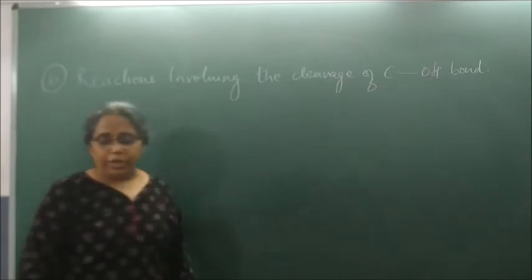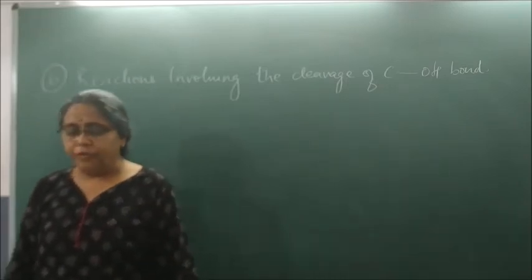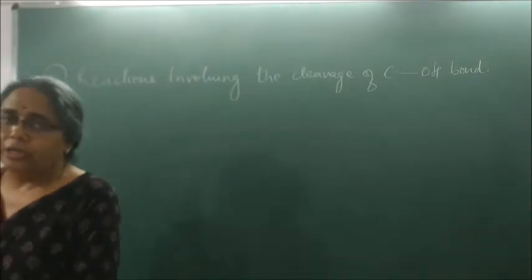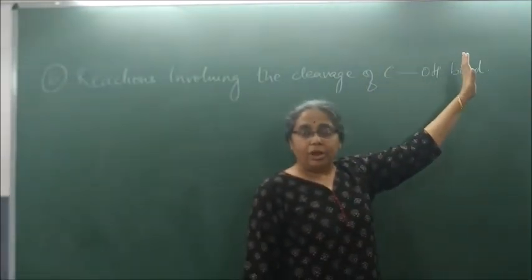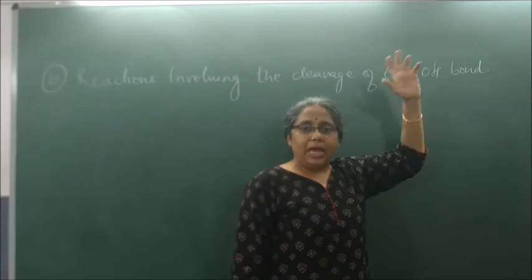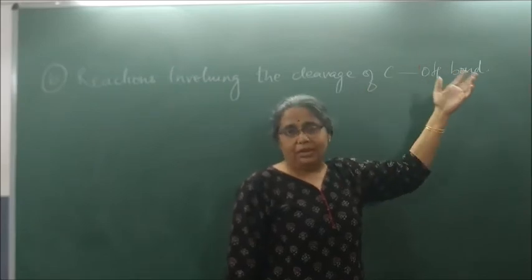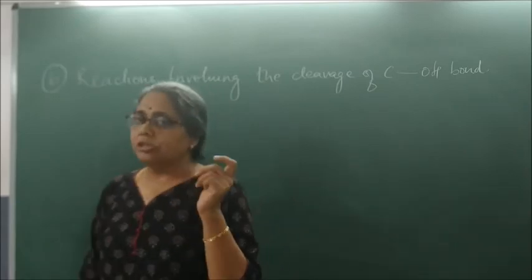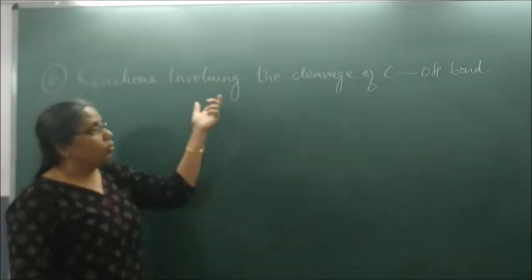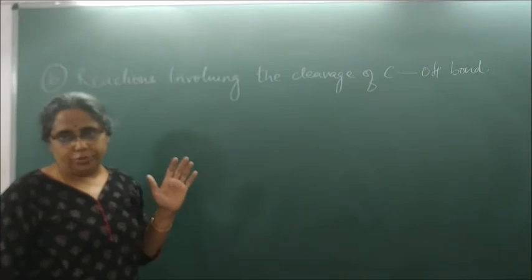That means this OH will be replaced now with something else, maybe I-, maybe Cl, maybe any such nucleophile. So this is all reactions involving cleavage of the COH bond.